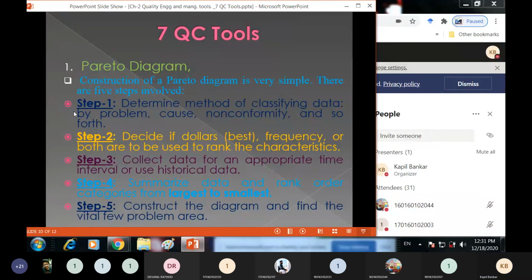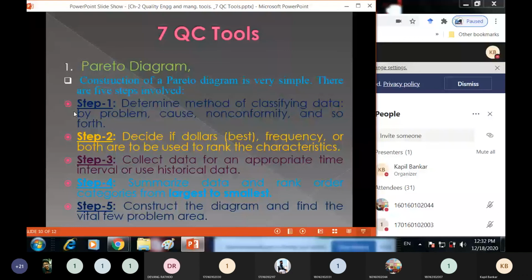Both means you can draw it according to frequency and also in dollars. In this case, you have to draw two Pareto diagrams, one for dollars or rupees and another for frequency.